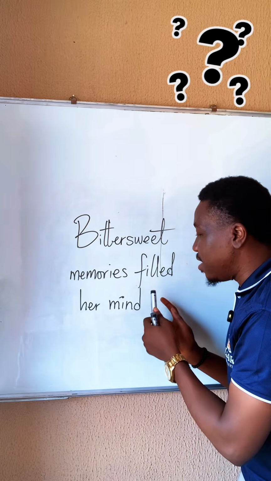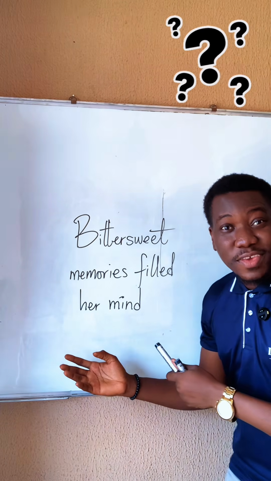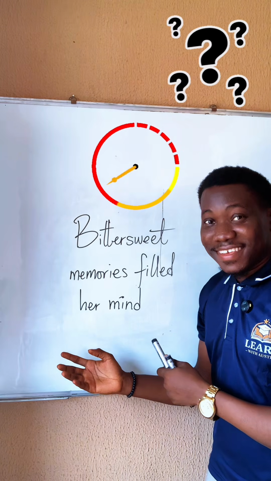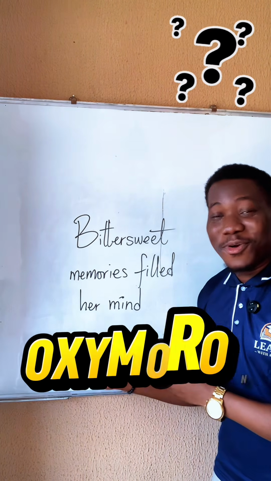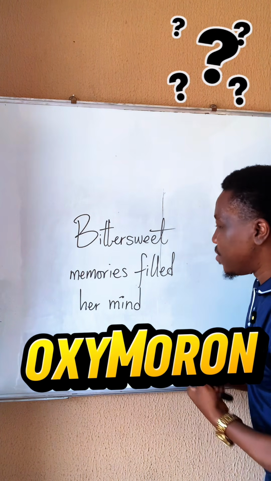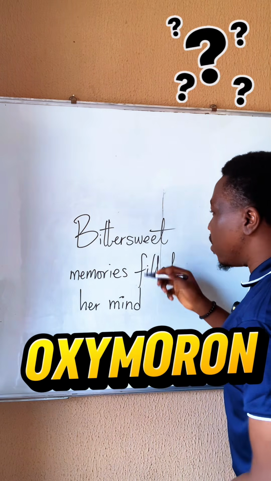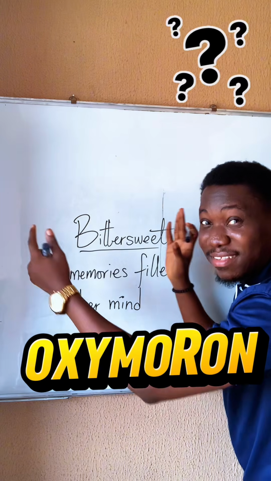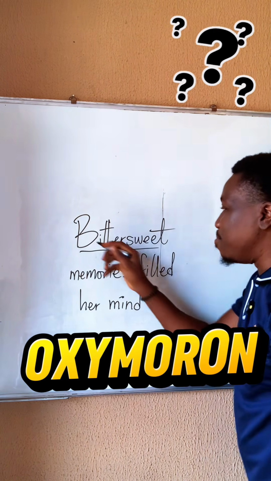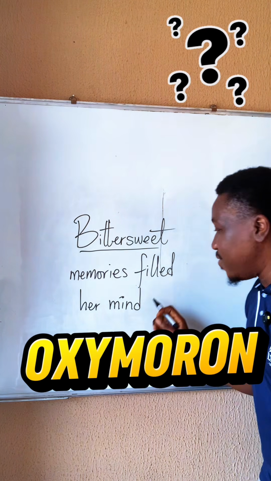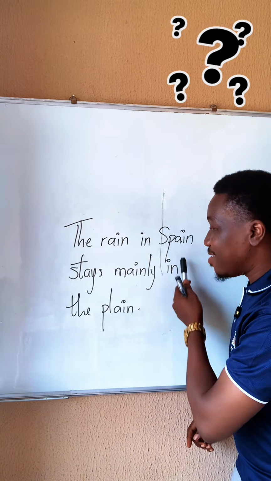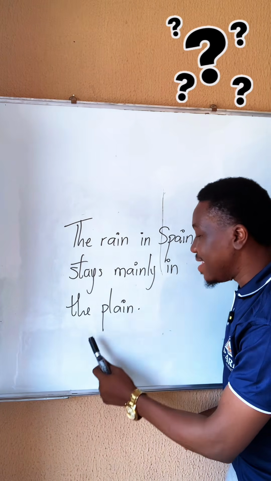Bittersweet memories filled her mind. Identify the figure of speech. Which is it? Oxymoron. Now this is oxymoron. Oxymoron is involved where you have two opposite words, two contradictory words placed together side by side in a sentence. Bitter, sweet. Bittersweet memories filled her mind. Oxymoron. Number 10. The rain in Spain stays mainly in the plain.